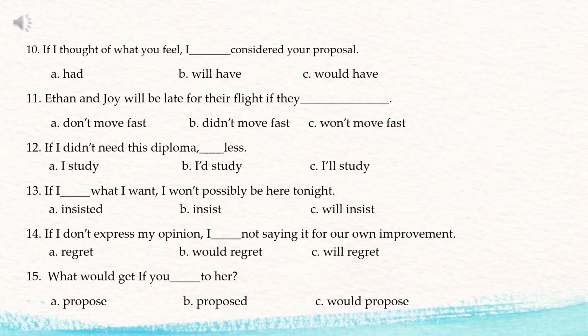Number 15. What would you get if you blank to her? What would you get is the main clause. If you blank to her. So the answer is "proposed," because the main clause is in the simple future tense, then we will have the simple past tense in the conditional clause. So let's proceed. That would be all for learning task 2.